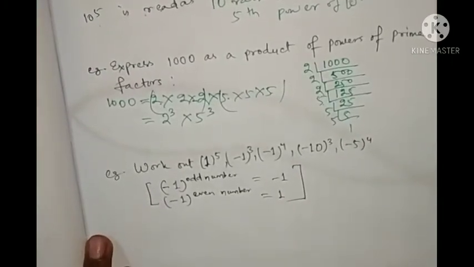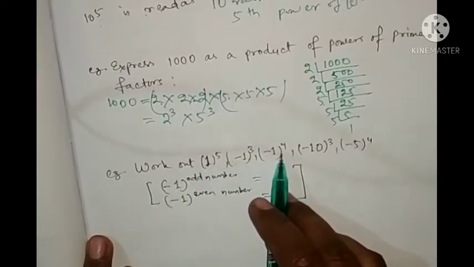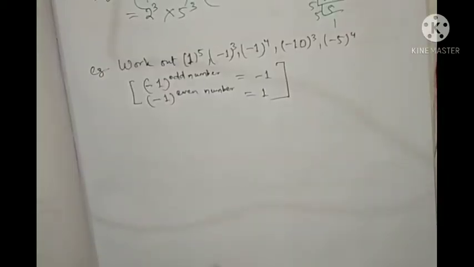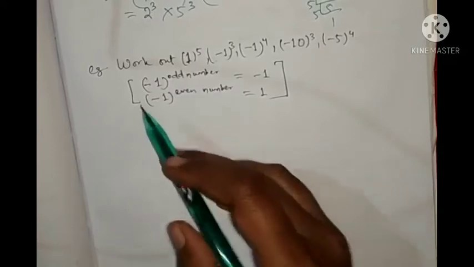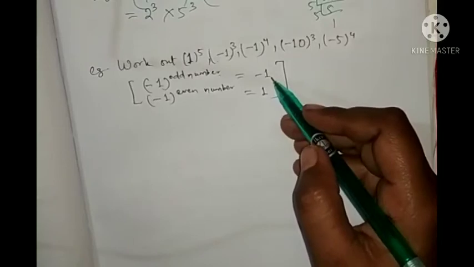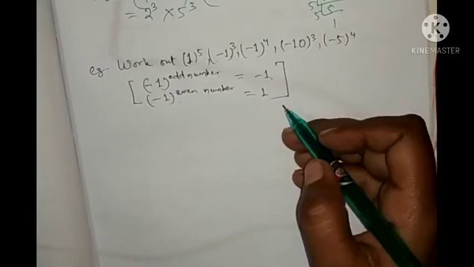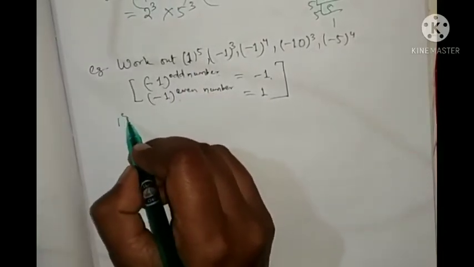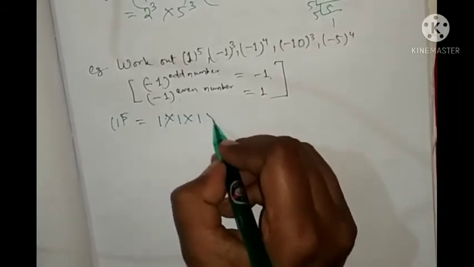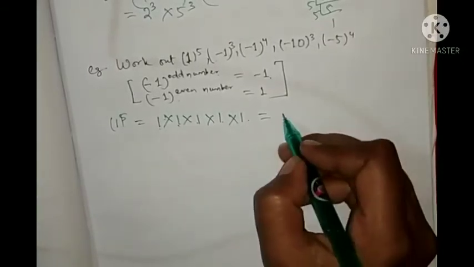Next is, work out 1 to the power 5 minus (minus 1) to the power 3 minus (minus 1) to the power 4 minus 10 to the power 3 minus 5 to the power 4. So what will you do? Here you know the rule that minus 1 whole to the power odd number is minus 1, and minus 1 whole to the power even number is equal to 1. Let's see. 1 to the power 5, how much? 1 is multiplied 5 times, 1 into 1 into 1 into 1 into 1. So 1 ones are 1, 1 ones are 1, 1 ones are 1, 1 ones are 1.